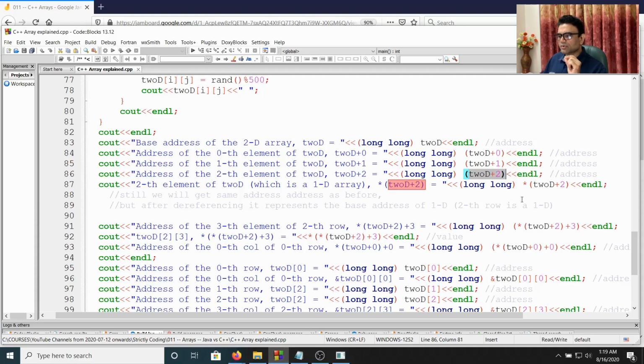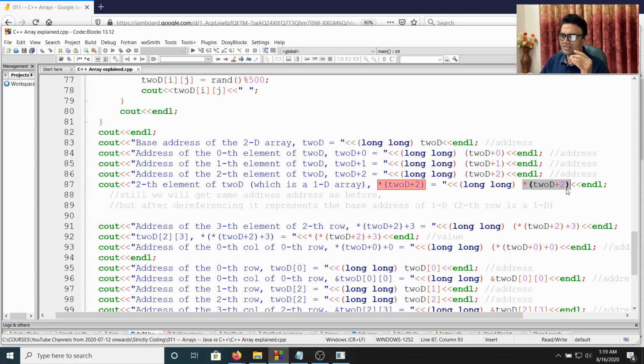Therefore, if I say 2D plus 2, it gives the address of the third element of 2D, which is 668. Now if we dereference, we will still get 668, but now it is the base address of the 1D. So we actually move from the two-dimension spectrum, we narrow down and shift our focus into the one-dimension spectrum. Now if we apply arithmetic with this, we will be getting the address within the 1D. That means we'll be getting the address of the columns.